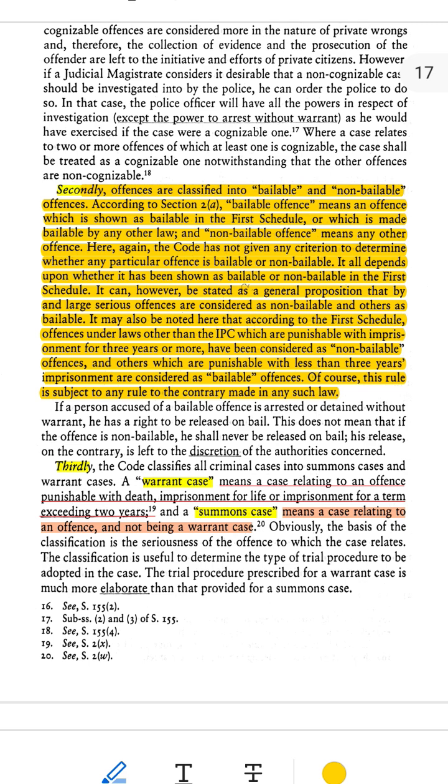1. Bailable offence. Example, petty theft. Someone steals a chocolate bar from a shop. Punishment, less than 3 years in jail. It's a small crime, so the accused has the right to bail. 2. Non-bailable offence. Example, murder. Someone intentionally kills another person. Punishment, life imprisonment or death. It's a very serious crime, so bail is not automatic. A judge decides.